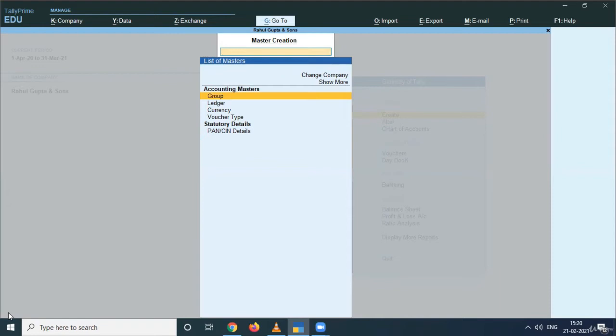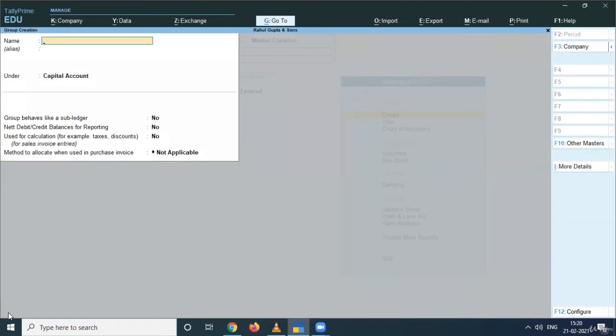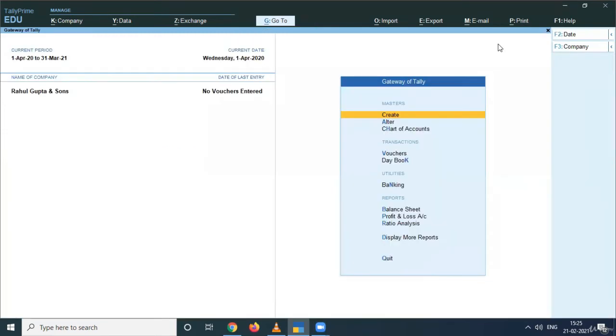So first of all, there is group. When I go to group, I can see here the name and the subgroup under which I want to post that group, how it behaves, and many other features available over here. Now, if we look at how to create ledgers and groups, first of all, you can create any ledger or group from the create option as well as from the alter option. How you can create a ledger or a group from alter, I'll show you further.